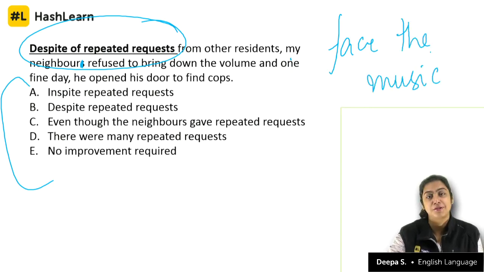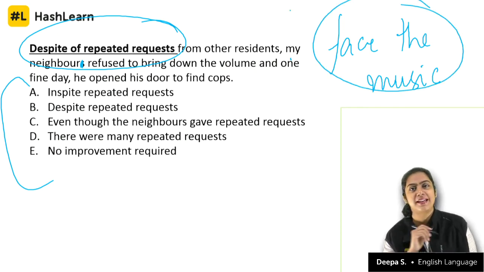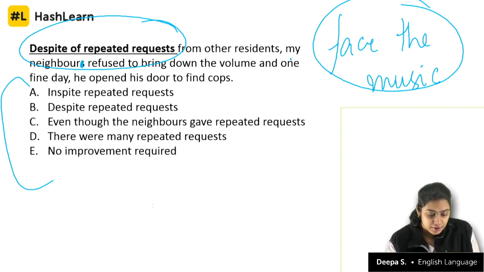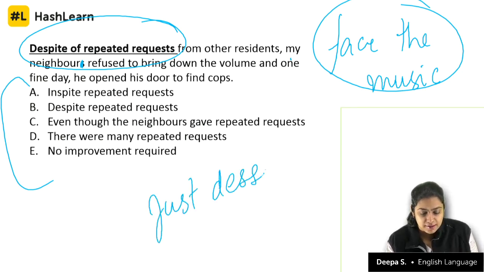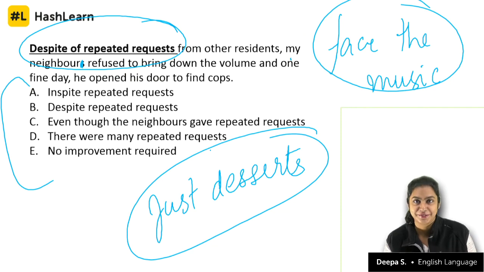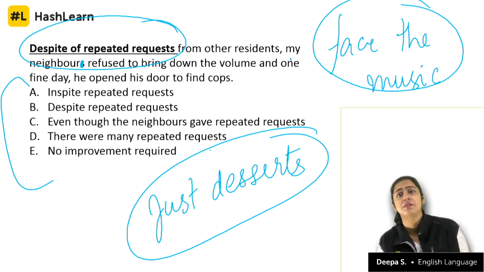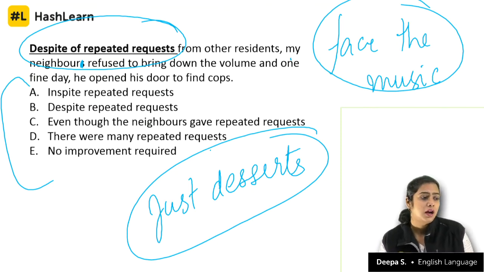We graduated to this question from our idioms and phrases list. What do you mean when you say someone faced the music, or he got his just desserts? It means that he pays for his wrongdoing. He did something wrong and he faced the music. For example, the people of India have been waiting for Nirav Modi to come to India, where he will indeed face the music, or he will be served just desserts. Got it?